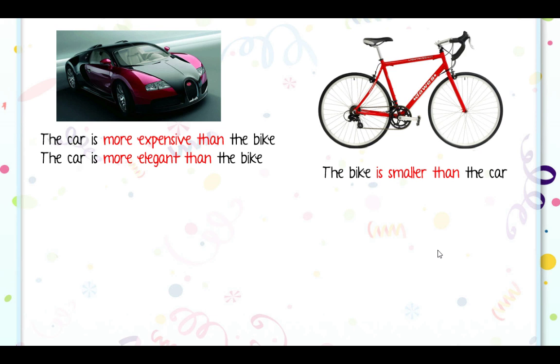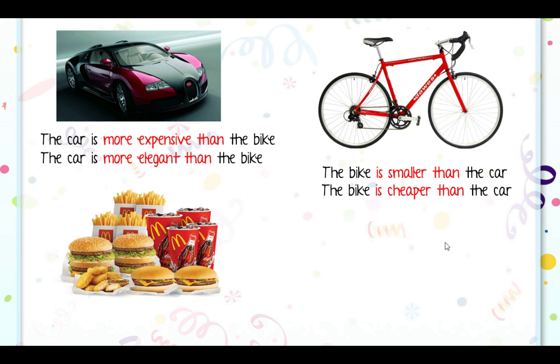The bike is smaller than the car. La bici es más chica que el auto. El auto es más caro que la bici. El auto es más elegante que la bici. And the bike is cheaper than the car. La bici es más barata que el vehículo.